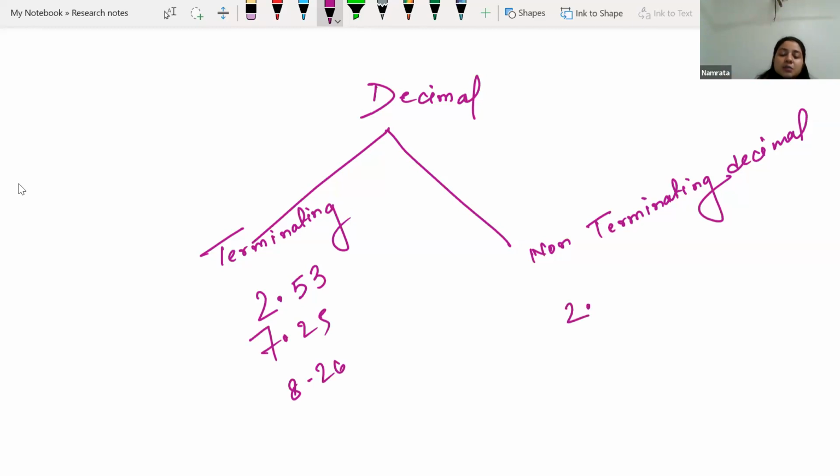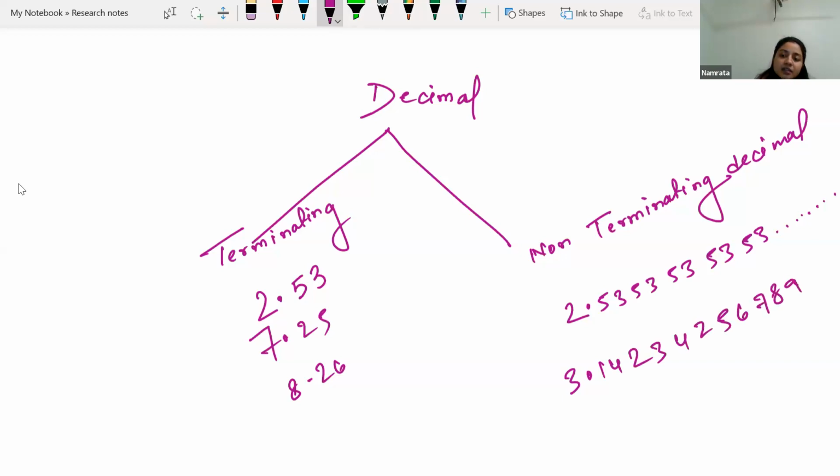So a non-terminating decimal number example can be 5.6789234, dot, dot, dot. It will just keep on going, keep on going, keep on going. It will never ever stop. So decimal numbers will be of two types: either it will stop or it will not stop. That's it. Now non-terminating decimal numbers have two different types.